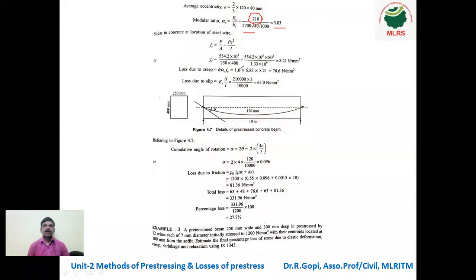So substitute all the values: 1.6 into 5.83 into 8.21. So finally we got 76.6 Newton per mm square as the loss due to creep.